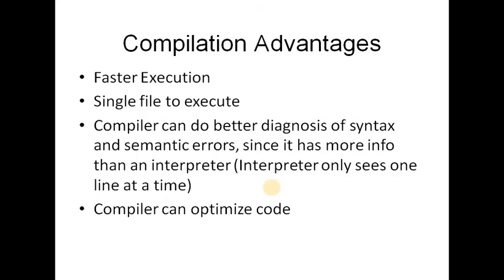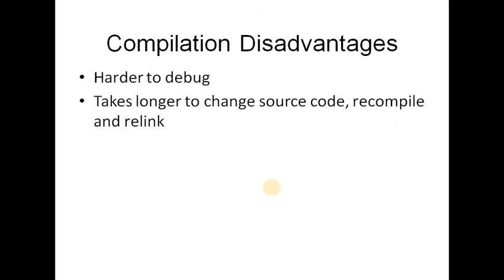So compilation advantages, what are the basic compilation advantages? First, it has faster execution. Second, a single file will be executed. The compiler can do better diagnosis of syntax and semantic errors. It has more information than an interpreter. It is faster than the interpreter, and the compiler can optimize some code. The two disadvantages are that it is harder to debug, and it takes longer to change source code, recompiling and relinking them.